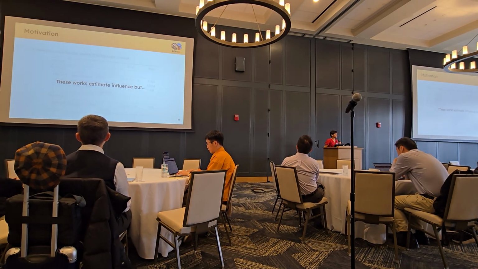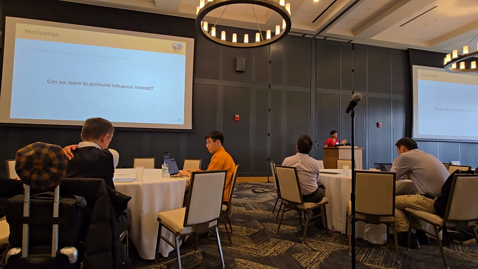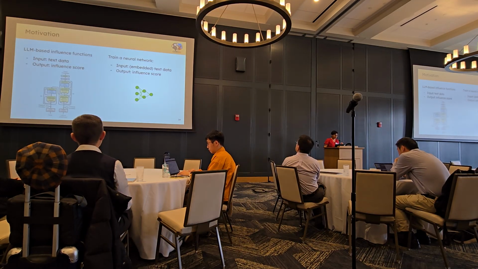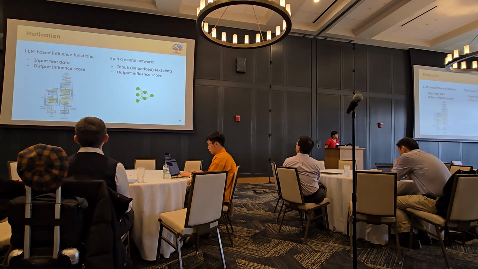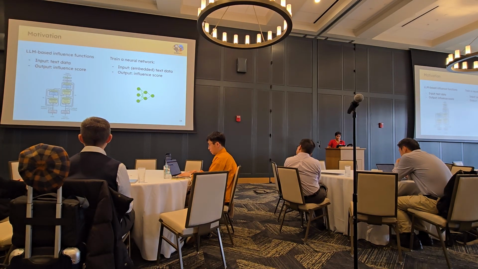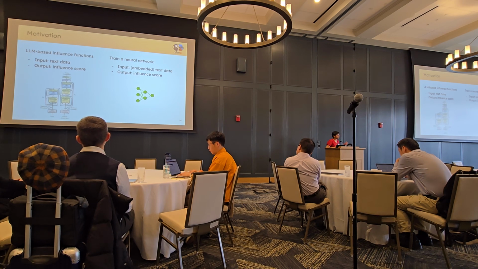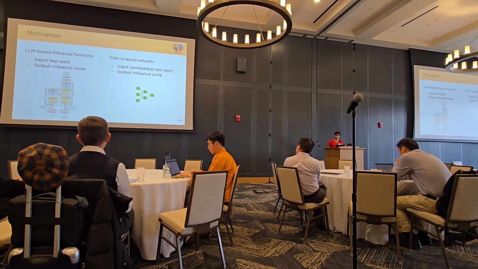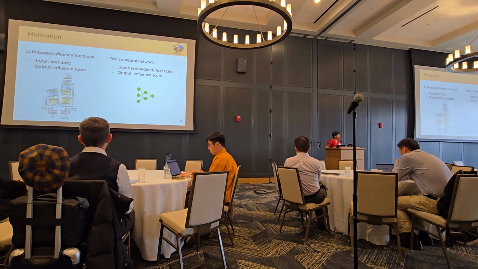What if instead we learn to estimate influence? Wait, what does that mean? So on the left is the traditional, language model-based influence function. Again, you have some text data and you output a number. And there's a language model in between that does this kind of compression from text to numbers. On the right is what we are proposing. Instead of this language model, we use a neural network instead.